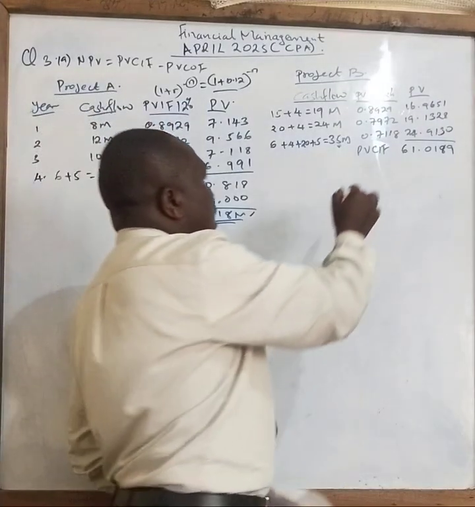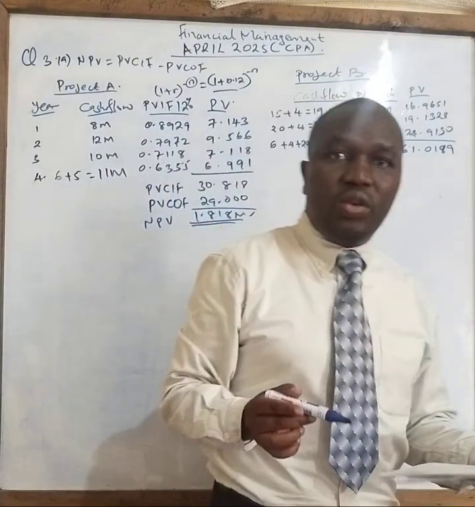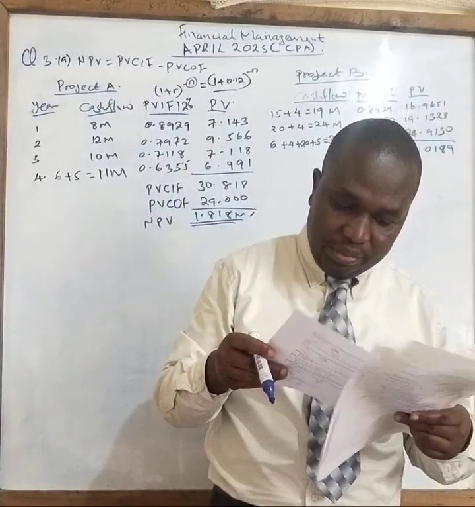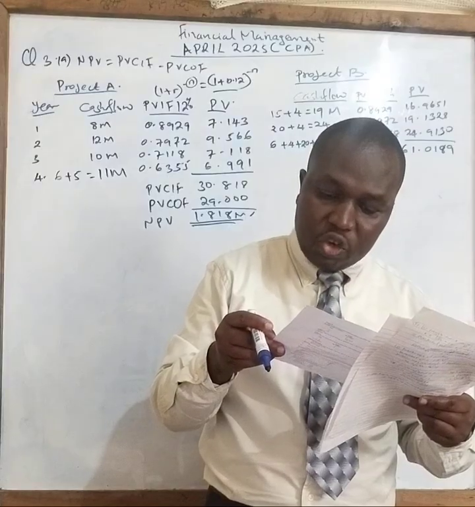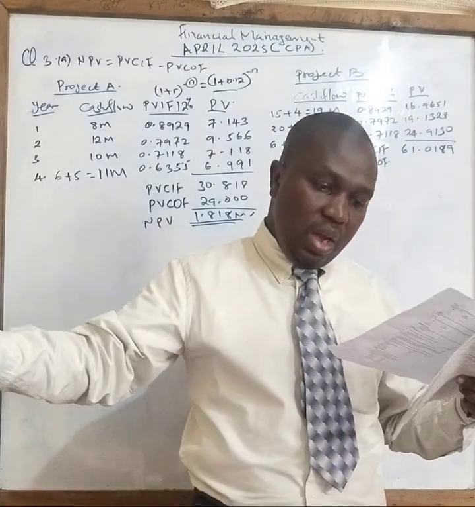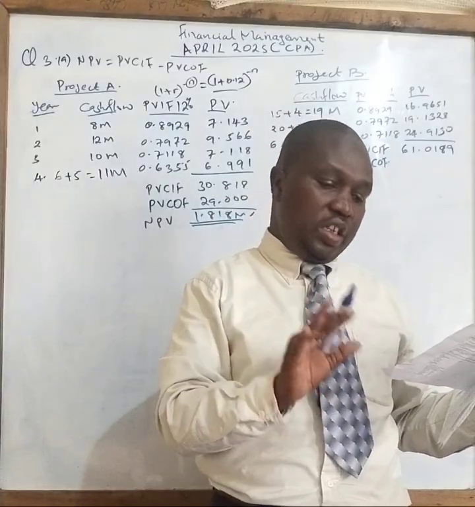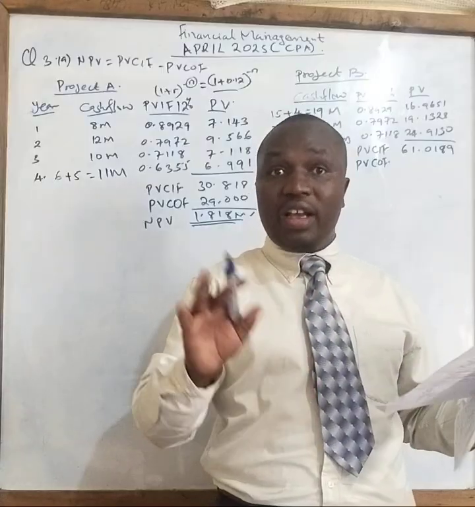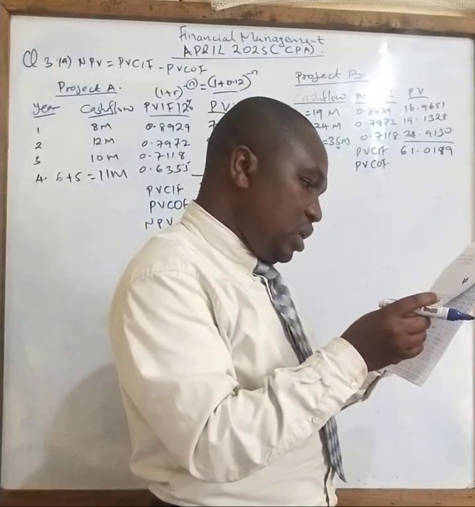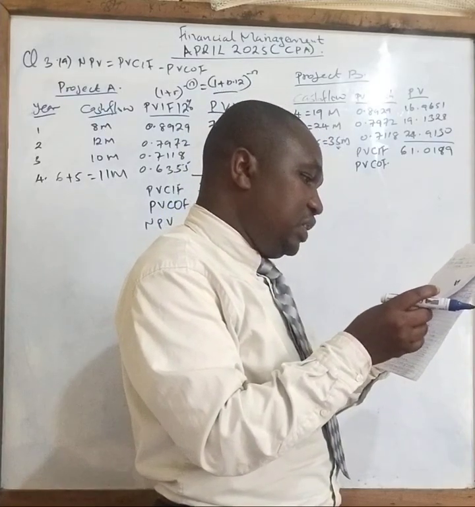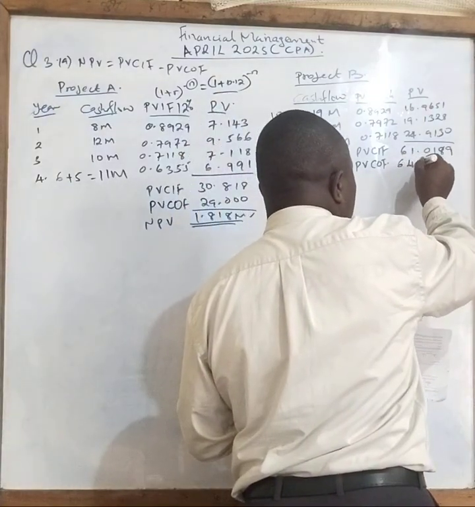From there now, we calculate our present value cash outflow. What is the present value cash outflow here? From our question, we are told that there will be 44 million on capital equipment. You buy the capital equipment, the cash outflow. Then there is 20 million working capital at the beginning of the year, which I've just explained will form part of the cash outlay. So we have 44 million plus 20 gives you 64 million.